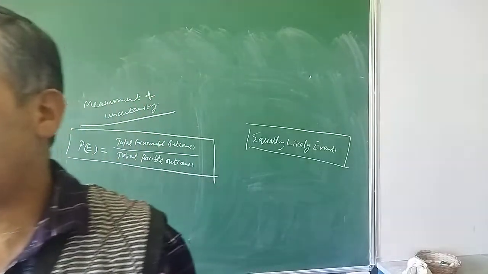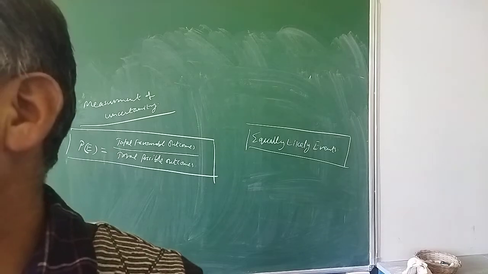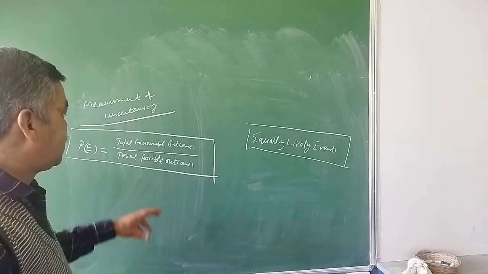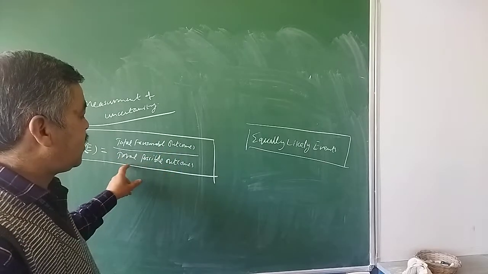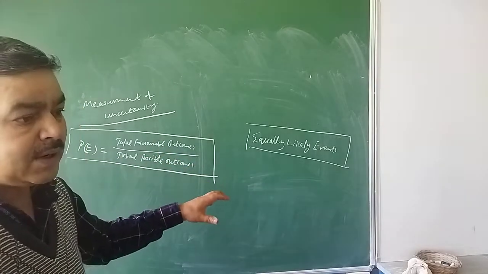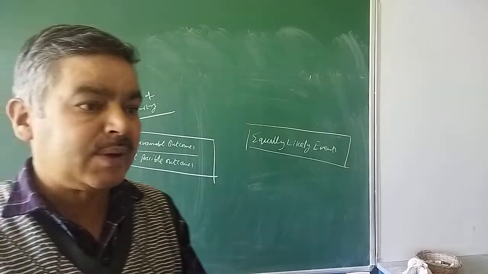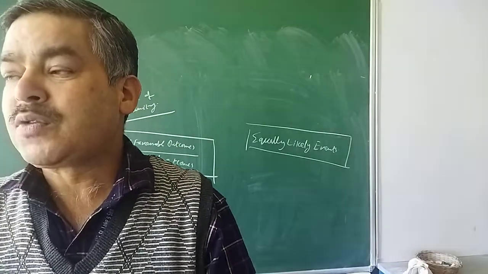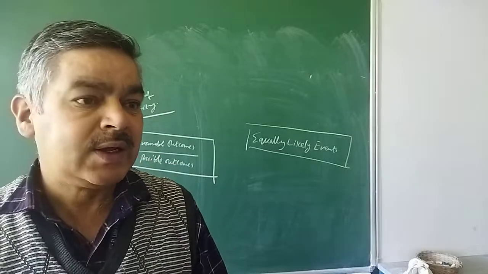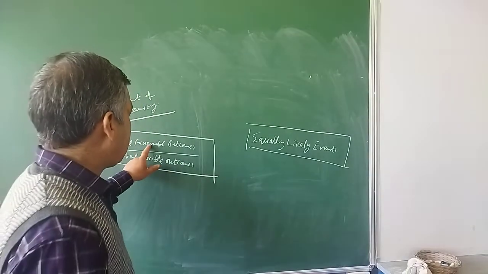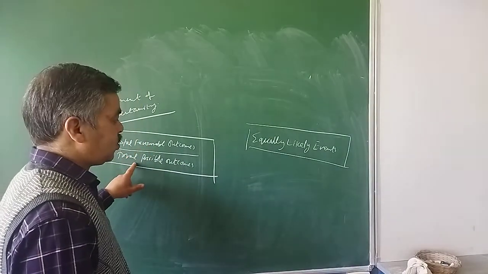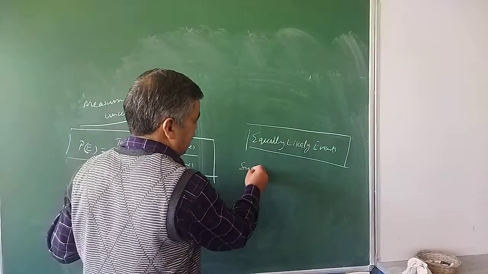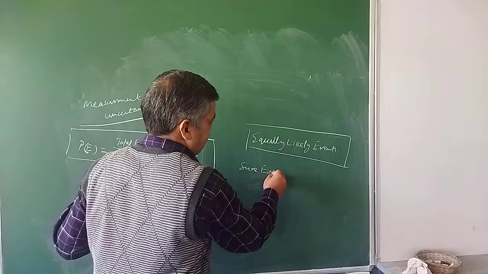One candy is picked up randomly. Find the probability that the candy picked up is a mango candy. There are 20 candies in that bag and all 20 are mango candies. So my favorable outcomes are equal to total possible outcomes. That is called a sure event.